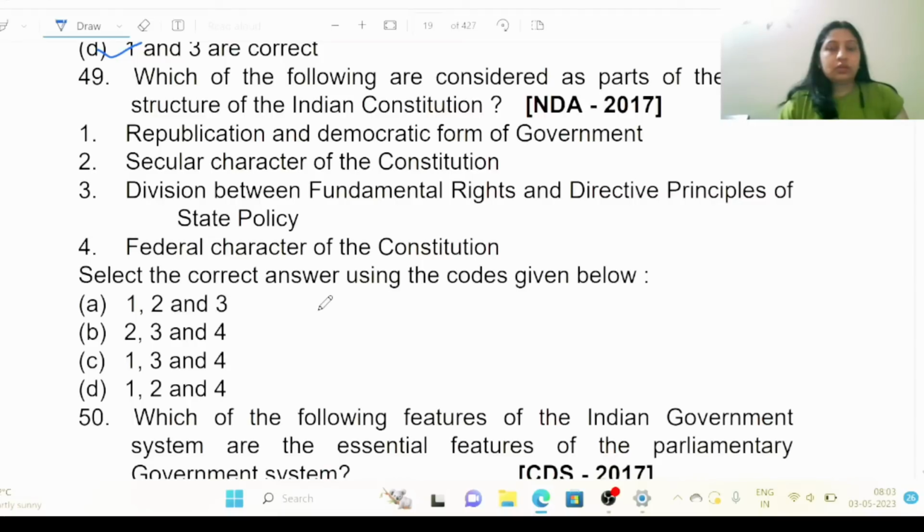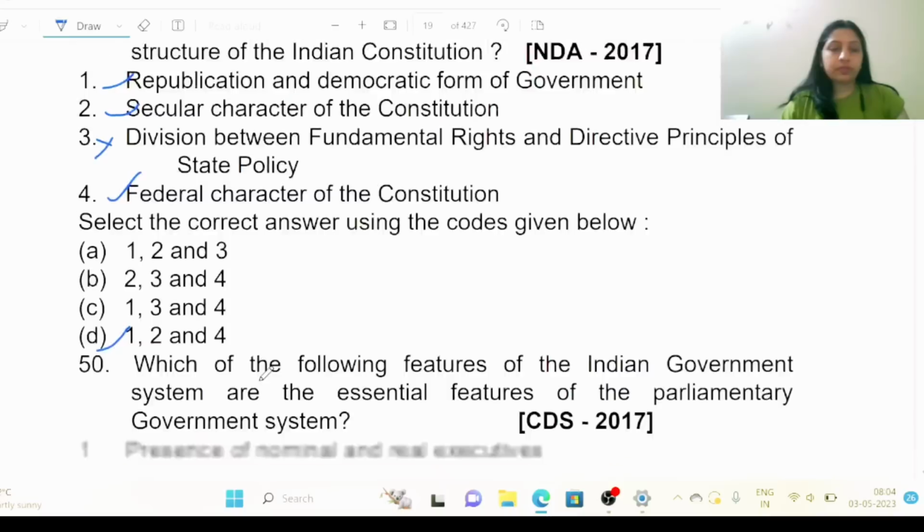Okay, parts considered basic structure of the Indian Constitution. Republican and democratic form of government. Okay, this is right. Secular character of the Constitution. Okay. Division between fundamental rights and directive principles of state policy. No, this is wrong. Federal character of the Constitution. Yes, this is right. So 1, 2 and 4.